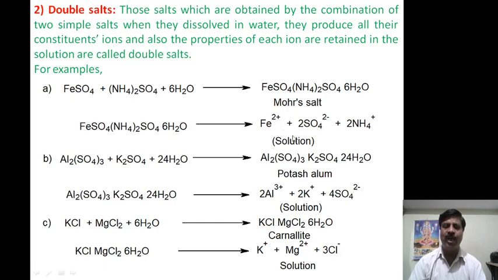Two are positive radicals, one will be a negative radical. It contains more than one type of anions and more than one type of cations, and here the properties of each ion are retained in the solution. Suppose we are carrying out the confirmatory test for iron, that gives a positive test for iron, therefore iron will be present.